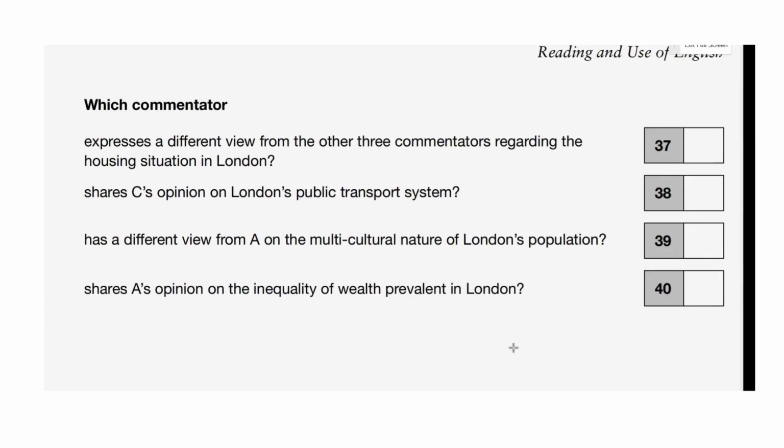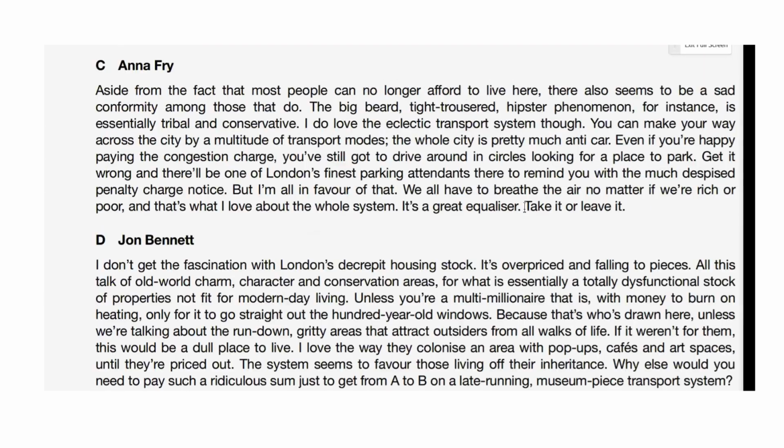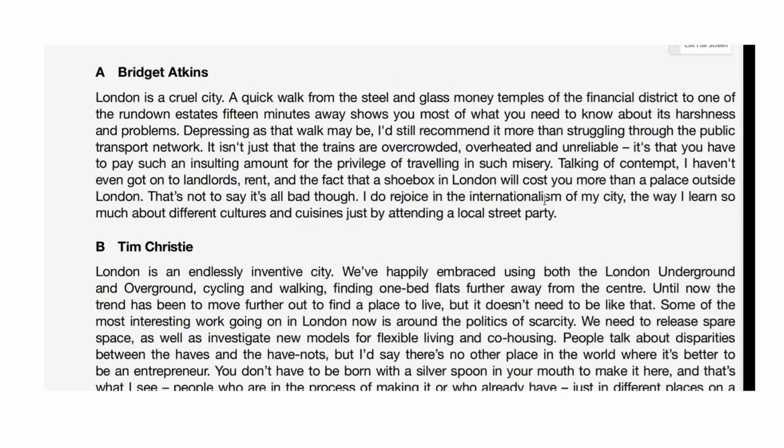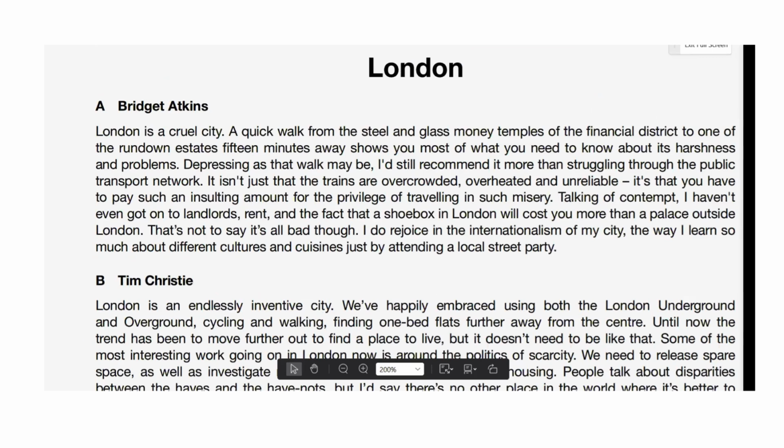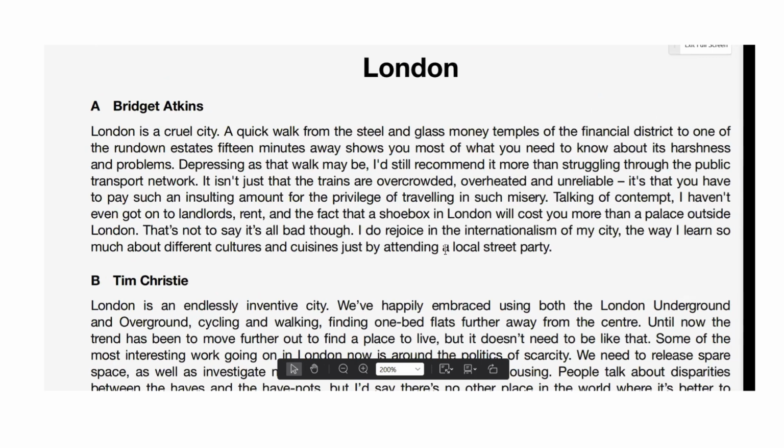Okay, let's finish off with question 40. We need to find what A says about this inequality of wealth, which is prevalent or common in London. Okay, so we're looking for someone who has the same opinion as A. So let's check A first of all and see what A says. Let's just move up. And A, right at the beginning, we have, let me just choose this here.